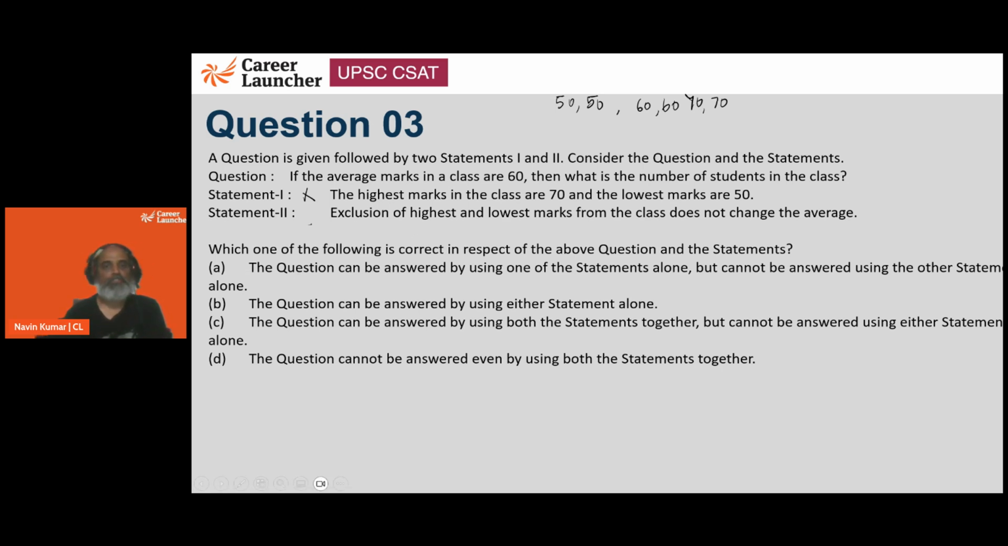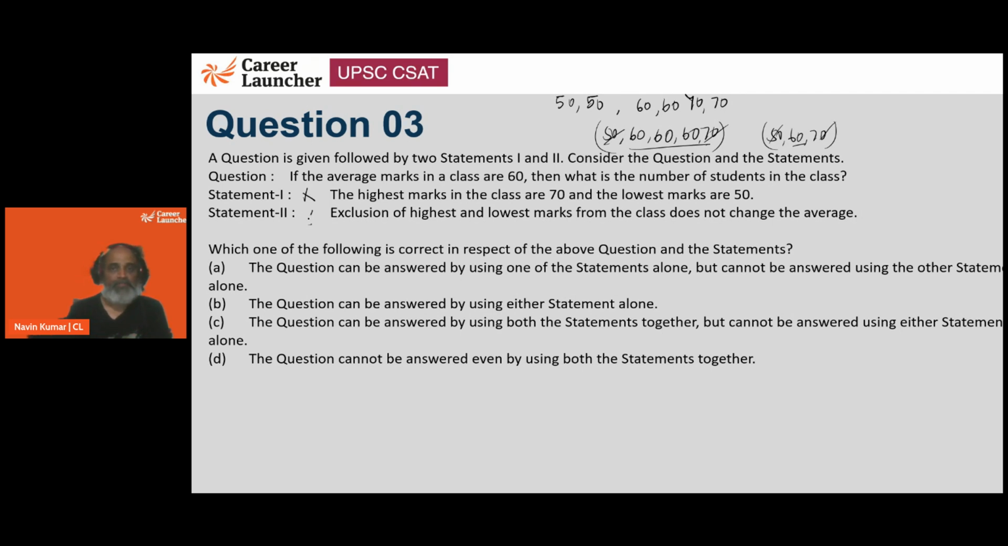Exclusion of highest and lowest marks from the class does not change the average. Still, we do not know. We can have 10 people with 60 marks, or we can have something like this, 50 and 70. So if I exclude the lowest and the highest, the average is still 60. But is it 160? Is it 360? Is it 260? We have no idea. So we do not know how many students are there in the class yet. We still don't know.